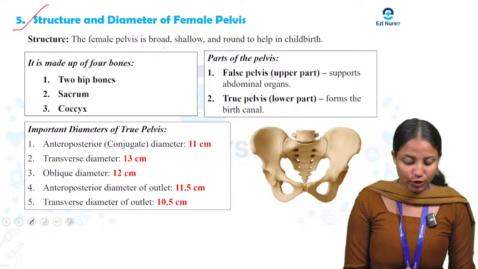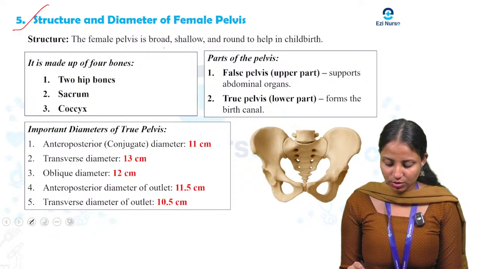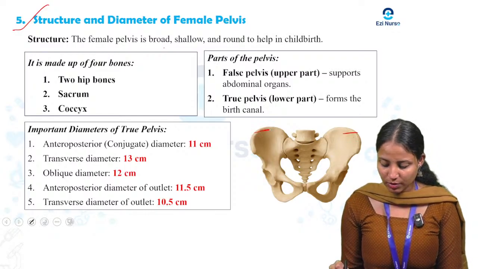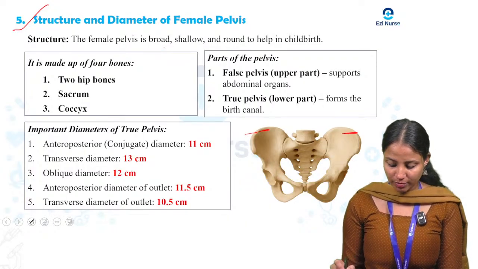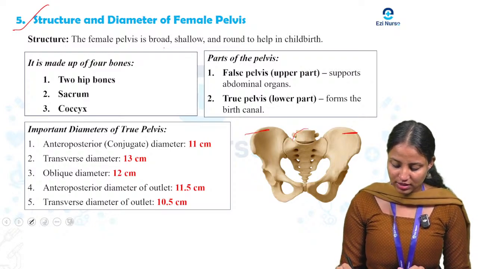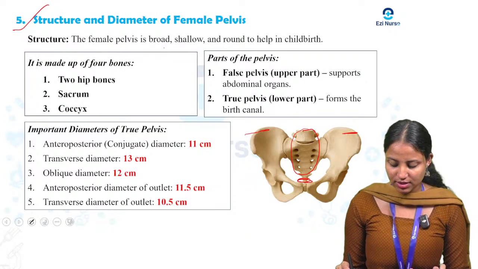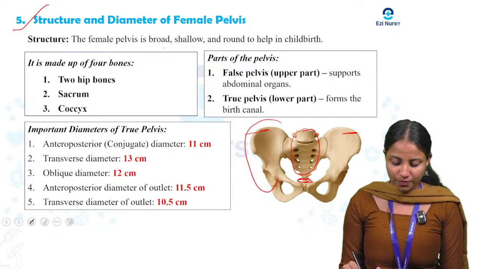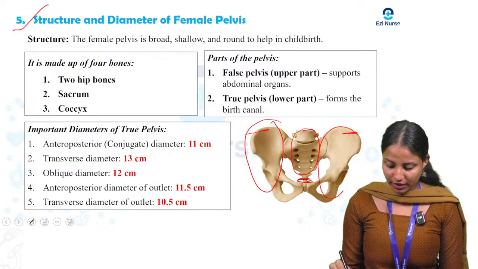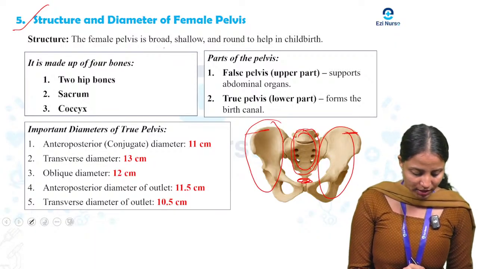It is made up of 4 bones. What are they? 2 hip bones will be there. You can see the 2 hip bones here. The next one is the sacrum. This position is known as the sacrum. The next one is the coccyx. This is the coccyx. So 2 hip bones, then 1 sacrum, then 1 coccyx.